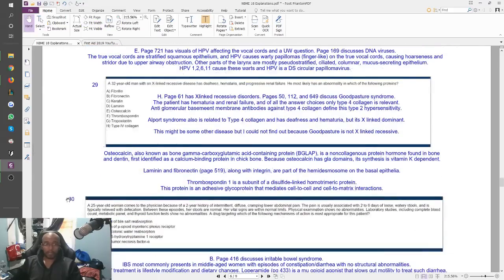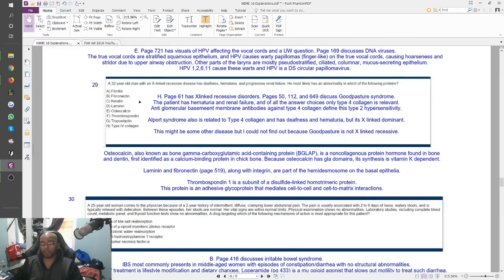Alright, number 29. They love bringing this up too. Especially, like, you know, just making sure you know all these tiny little parts of proteins and whatnot. Because how else could you be a doctor without knowing that? So a 32-year-old man with an X-linked recessive disease has deafness, hematuria, and progressive renal failure. He most likely has an abnormality in which of the following proteins?